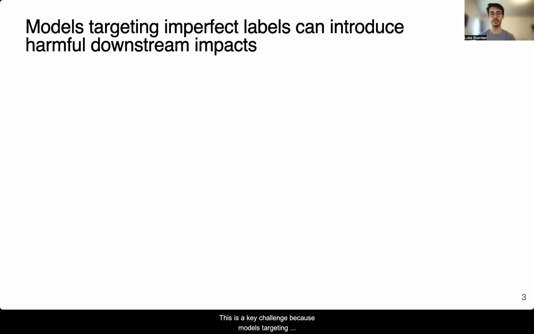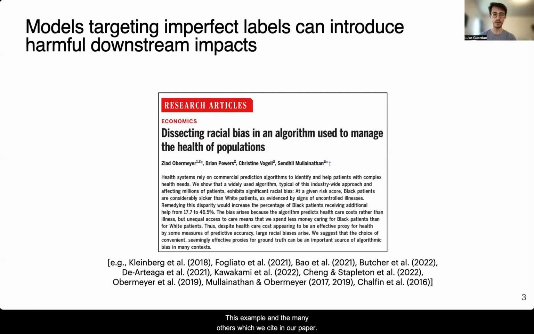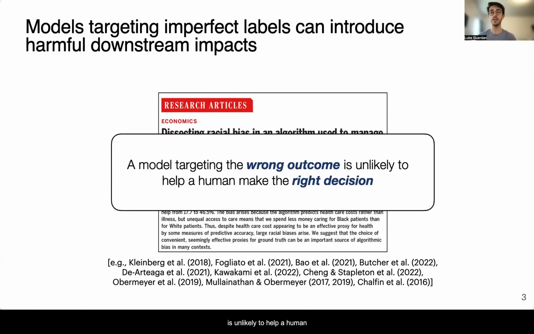This is a key challenge because models targeting imperfect labels can introduce damaging downstream impacts. For instance, the clinical decision support algorithm just discussed, which was deployed throughout the United States, resulted in 28% fewer Black patients receiving the additional care that they needed as compared to similarly sick white patients. This example, and the many others which we cite in our paper, underscore that a predictive model targeting the wrong outcome is unlikely to help a human make the right decision.